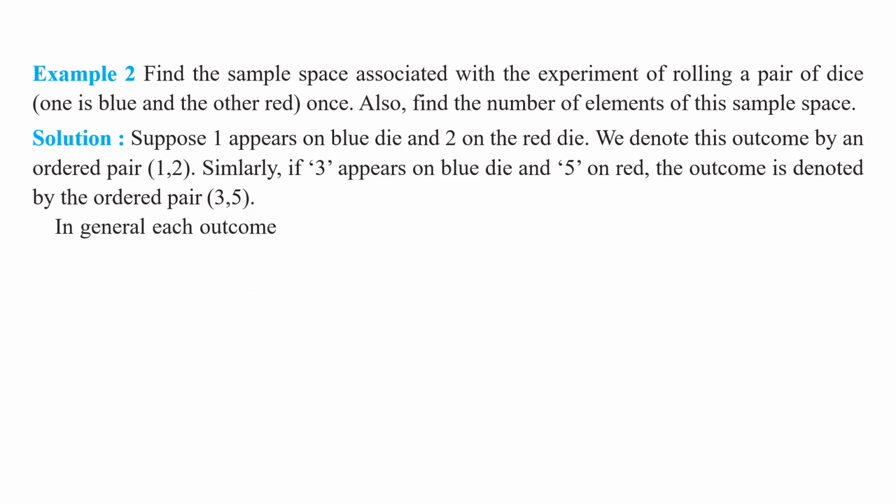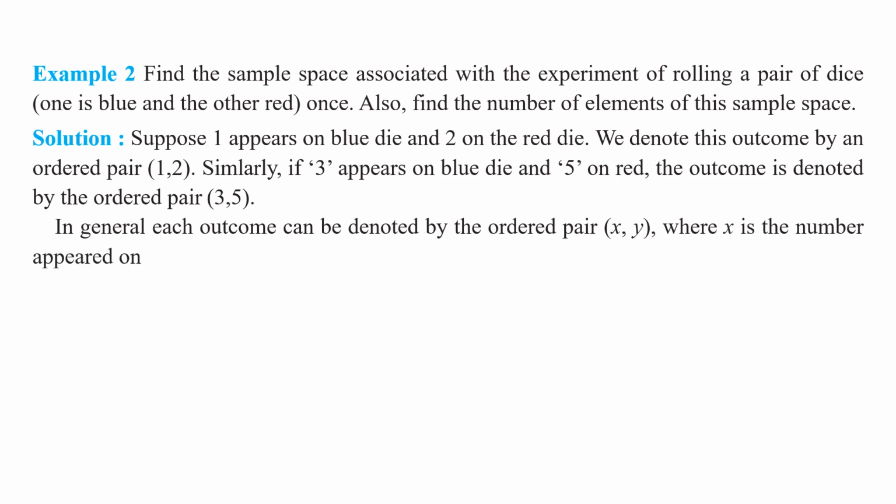Right. In general, each outcome can be denoted by the ordered pair (x, y), where x is the number that appeared on the blue die and y is the number that appeared on the red die. For our convenience, we are writing the outcomes in the general form. Here, x denotes the number on the blue die and the second number y denotes the number on the red die. Understood this point, my children? Right.